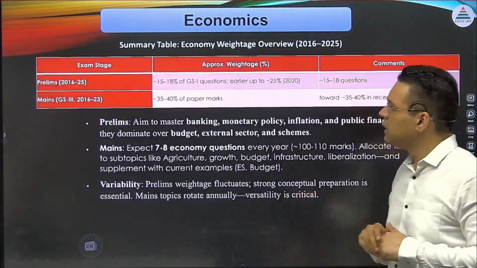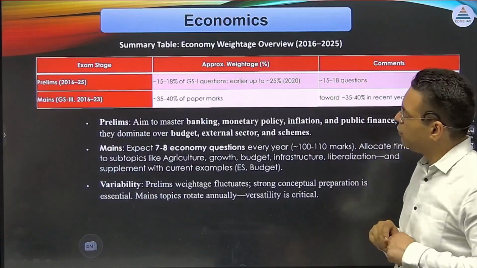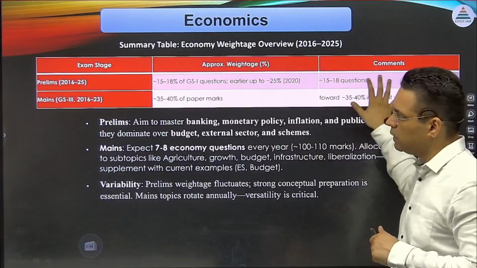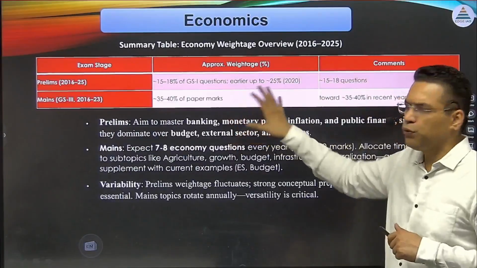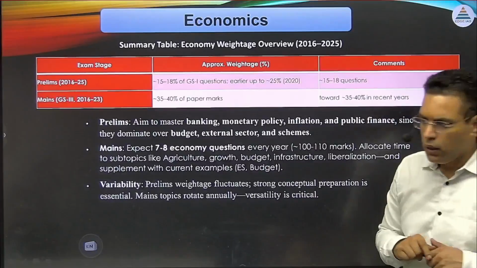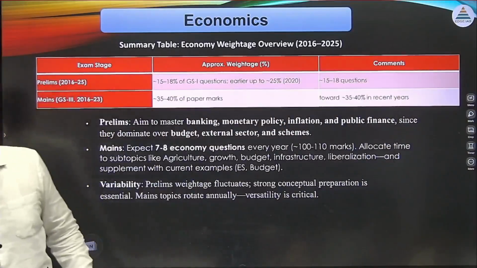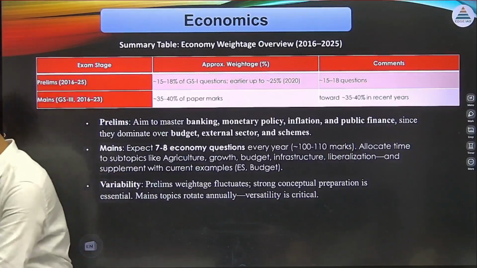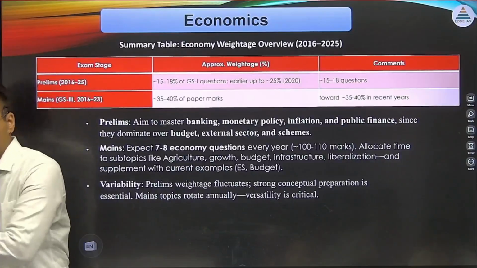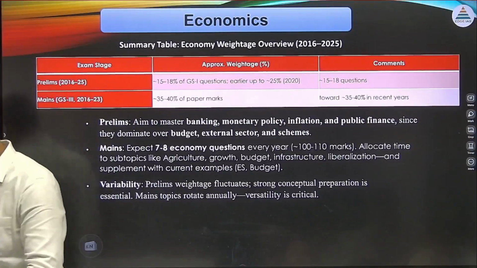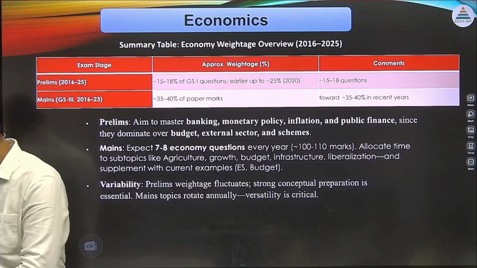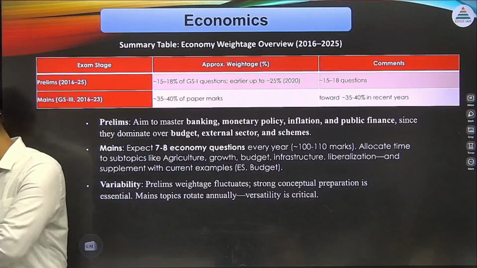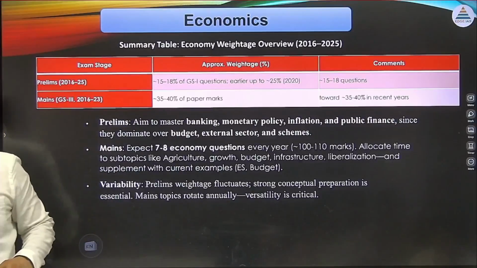This is the mains syllabus. Now if you look at the weightage of questions, on an average, as I mentioned, 15 to 18% of questions come from the prelim section, and in the mains section 35 to 40% of the question paper comes from here. In mains we have GS3, and the GS3 economic section normally gives you 100 to 110 marks every year. 100 marks out of 250 is around 40%, right? So we have to cover this area.